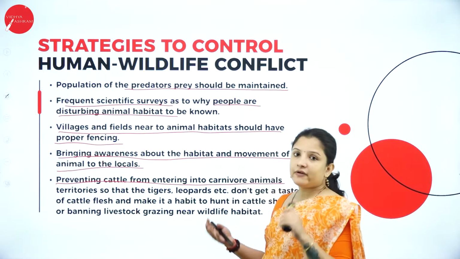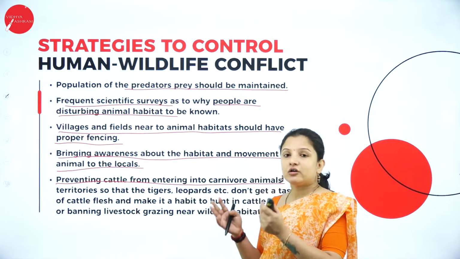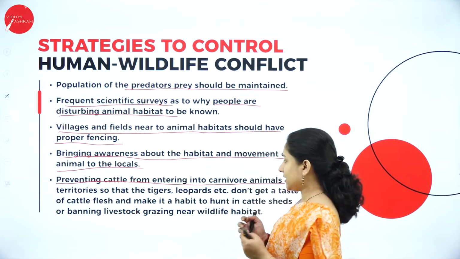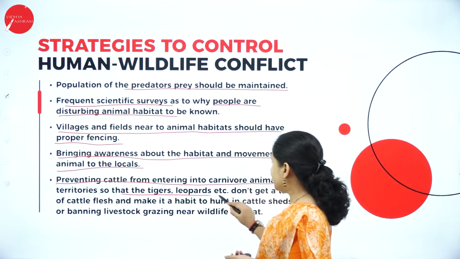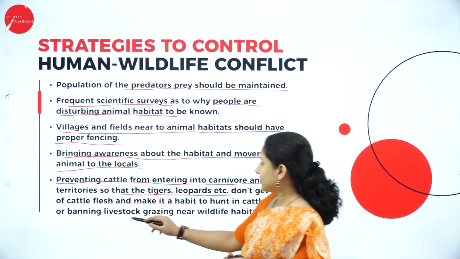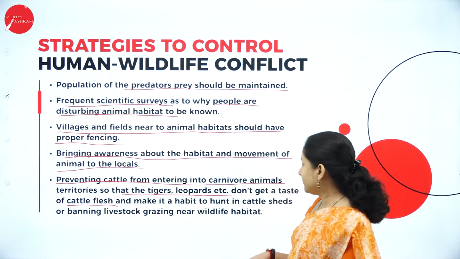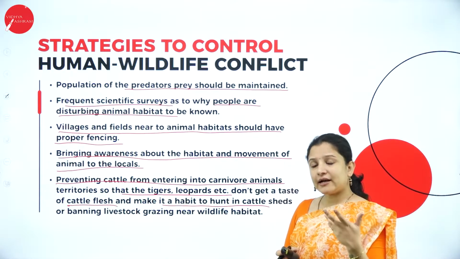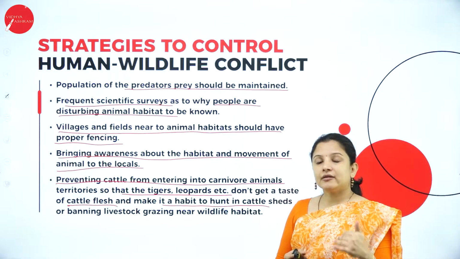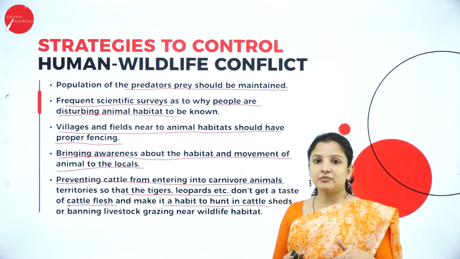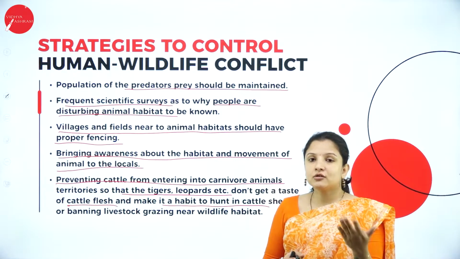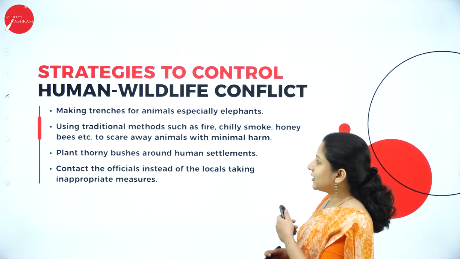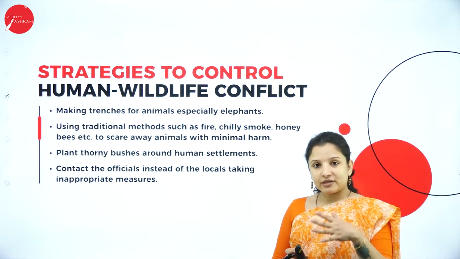So it is always good to take care of the cattle in such a way that during grazing they don't enter into the forest areas, so that the tigers, leopards, etc. don't get a taste of the cattle flesh, and therefore don't make a habit of entering into villages to hunt these cattle. Then the cattle population will not reduce, it will not bring an economic loss to the farmers, and it will not cause a conflict between the humans and the wildlife.